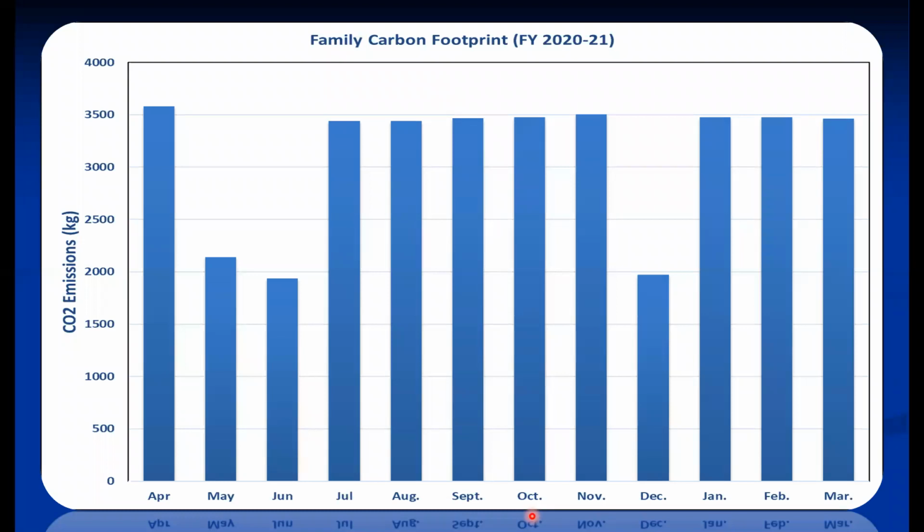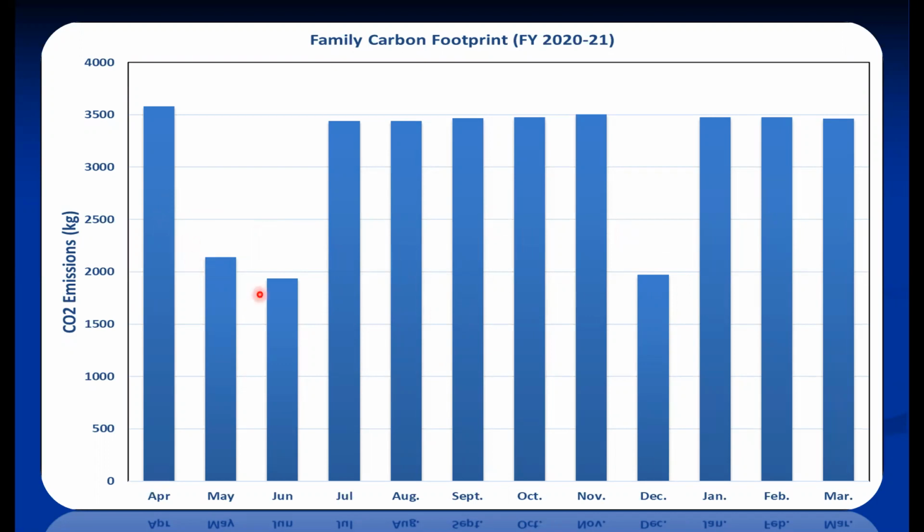So this is a sample family carbon footprint for the financial year 2021, since April 20 to March 21st. Most of the time it is the same, but wherever there is less, mainly there less traveling is there. Because in my family, the traveling expenses are more than others. So that's why the major contribution is traveling.